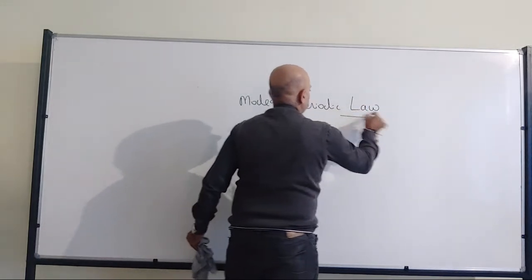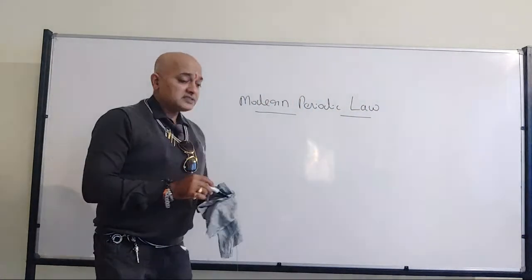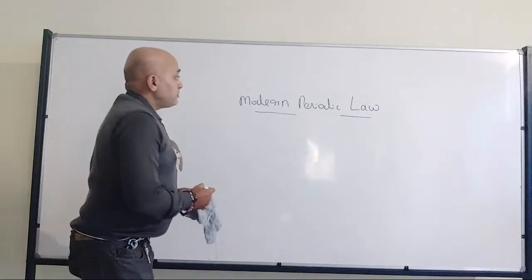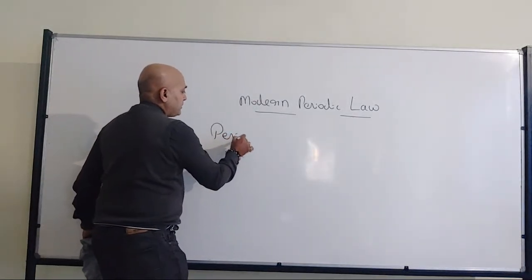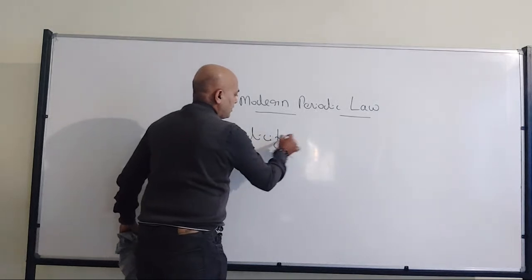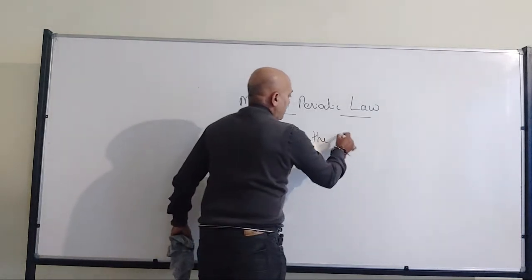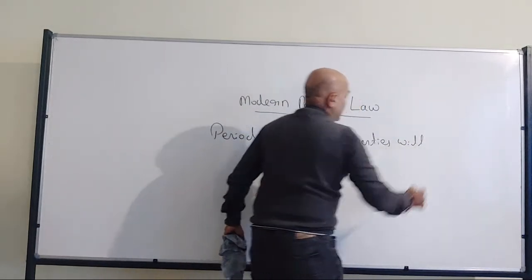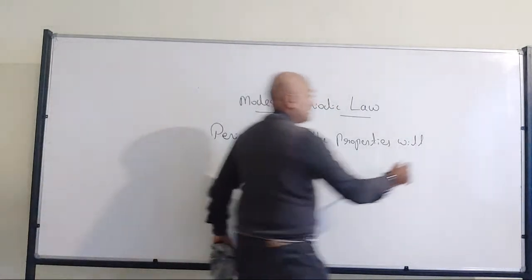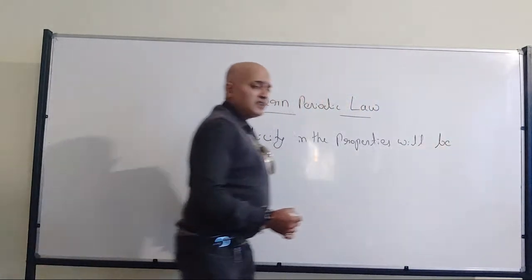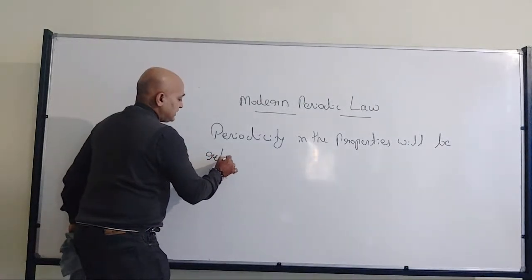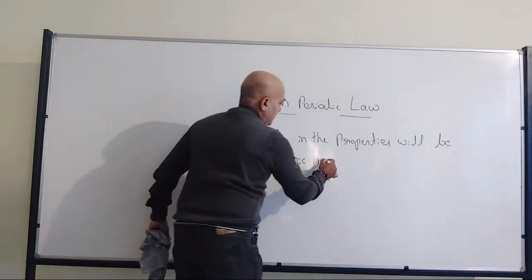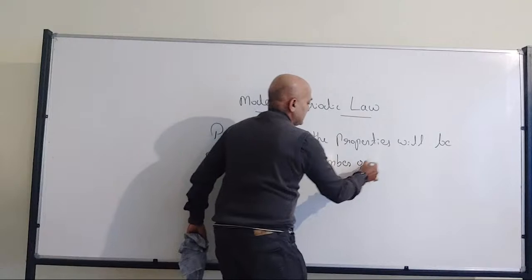That's where it comes into the picture. Right? Now what is that modern periodic law? The modern periodic law tells that periodicity in the properties of the elements will be related to the atomic number of the elements.